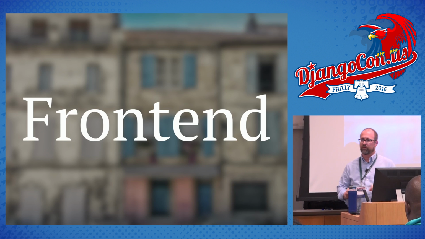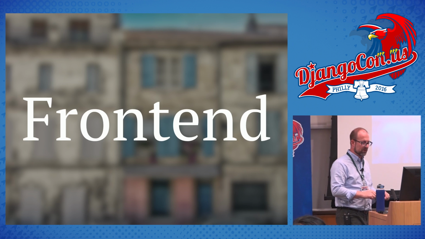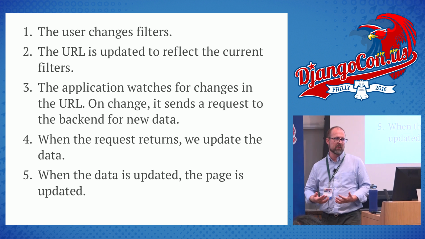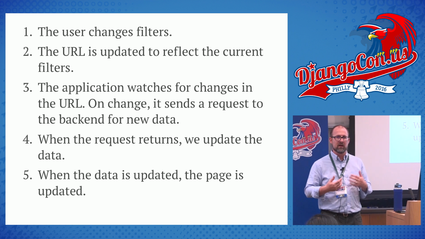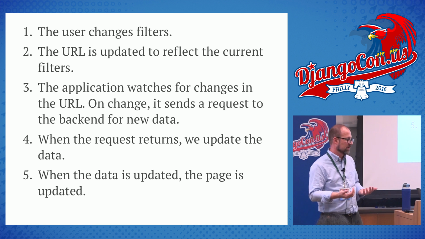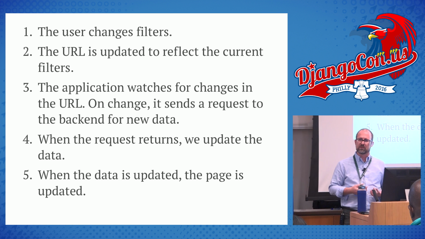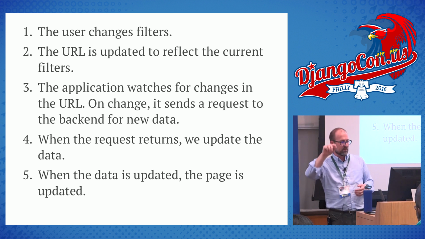The front end is where this got really interesting in how it works with Django. So by front end, I mentioned that it's reactive. So what do I mean by that? Reactive really just means that there is a flow of data, that there's events that happen, there's things that monitor those events and react to them. In this case, the things that you might see someone do while using this page is they change filters, which they can do in one of two places, right? They can click a drop down.